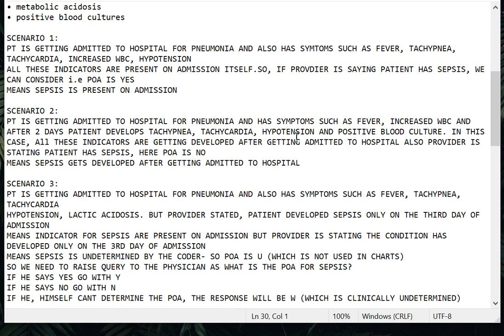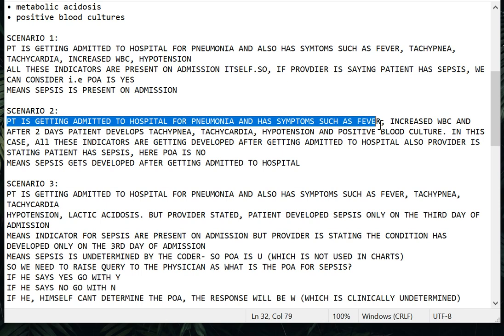Second condition, the same condition with a different scenario. Let us take another patient. The patient is getting admitted to the hospital for the same pneumonia and has symptoms such as fever and increased WBC.